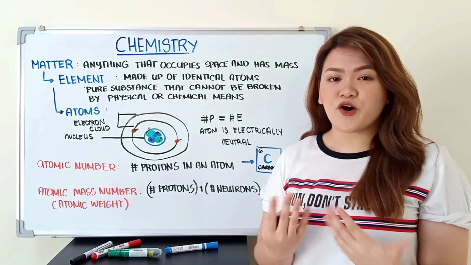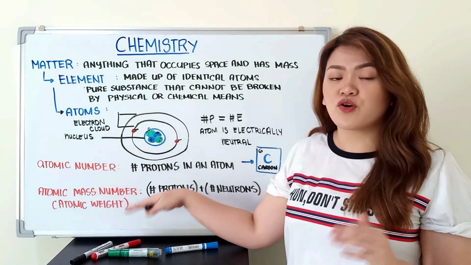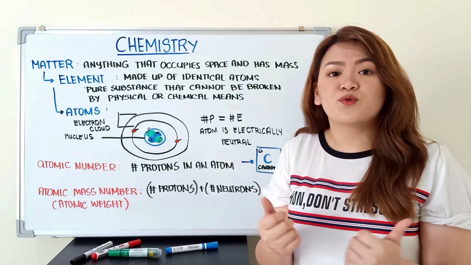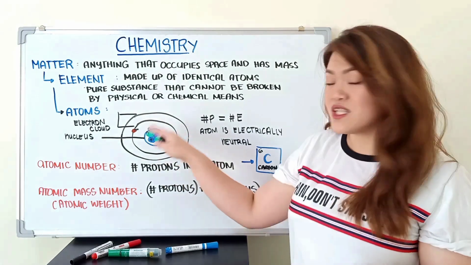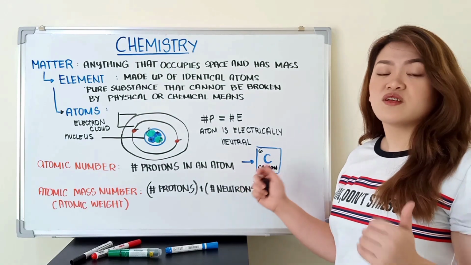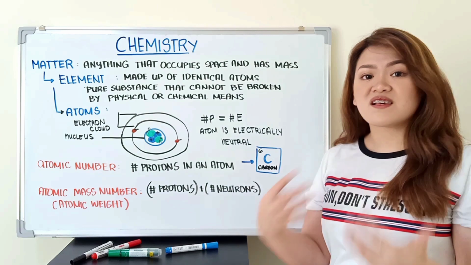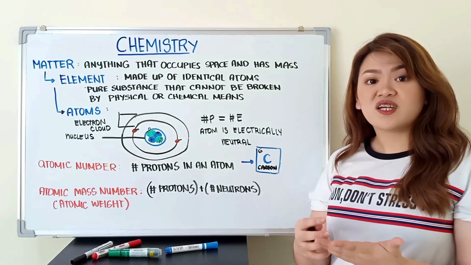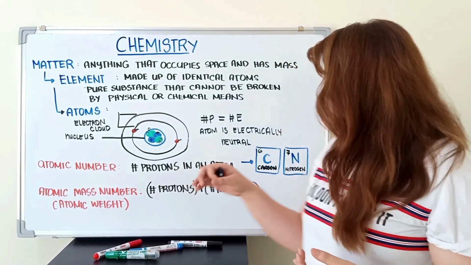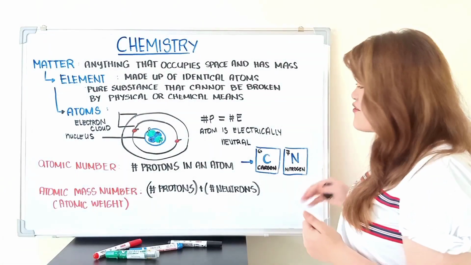Since we have mentioned atomic mass, let's differentiate atomic number from atomic mass number, or also known as the atomic weight. So when we say atomic number, we only focus on the number of protons inside the nucleus. So for example, we have atomic number 6, which denotes carbon. So meaning a carbon atom always contains 6 protons. This number doesn't change. So what happens if I add another proton? Carbon pa rin ba yun? So instead of 6, I have 7 protons. And now, instead of carbon, we have a nitrogen atom.